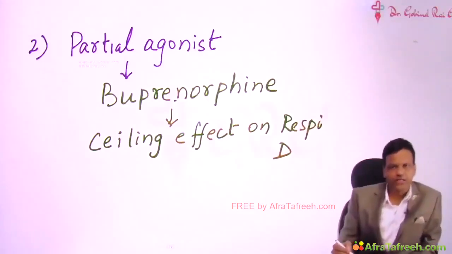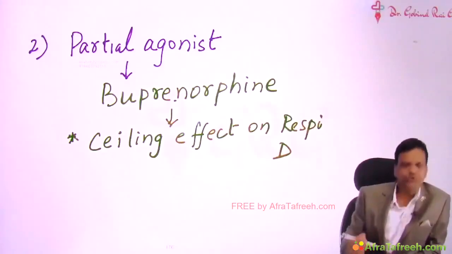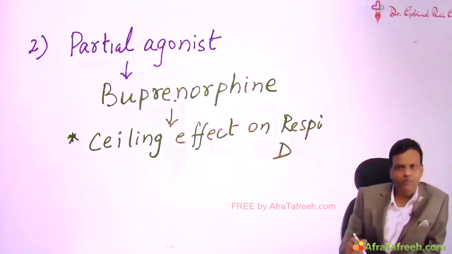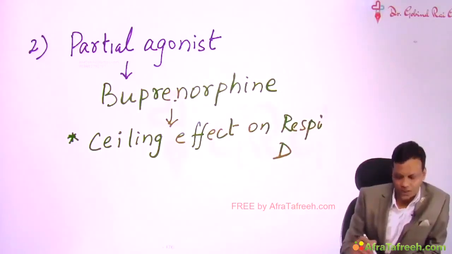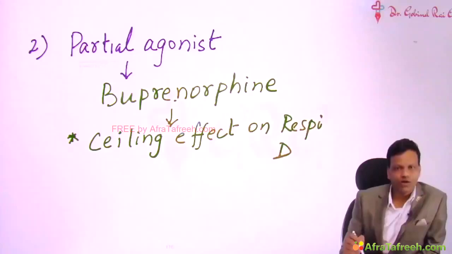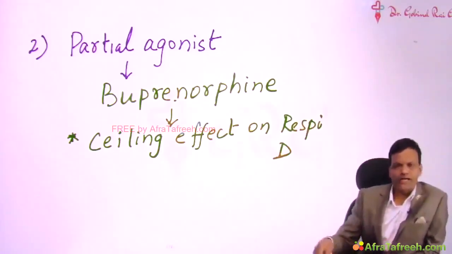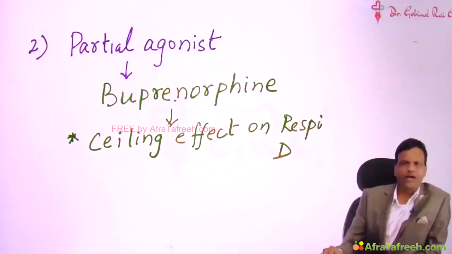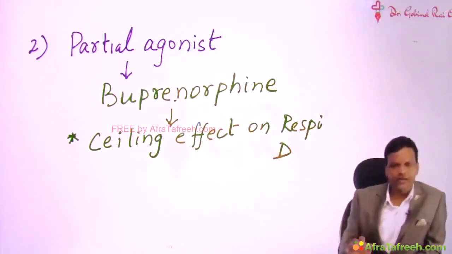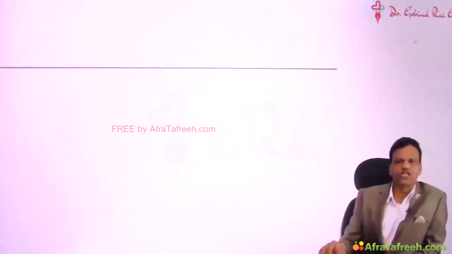Theoretically, this is a very good thing, but practically it is not of much use, because buprenorphine is a partial agonist at the mu receptor. That means it will have a ceiling effect on analgesic action also. So buprenorphine virtually becomes almost equal to a low dose of morphine. So although theoretically it is a very good action, practically it is of no clinical significance. The important thing to remember is that buprenorphine is a partial agonist.